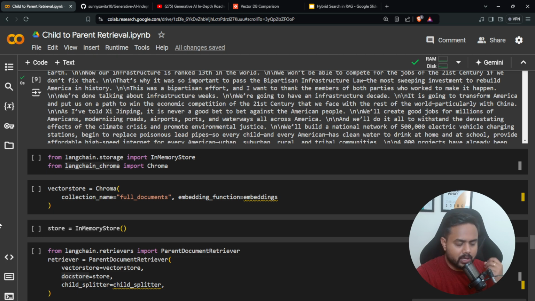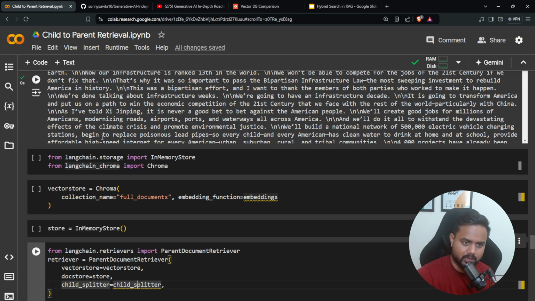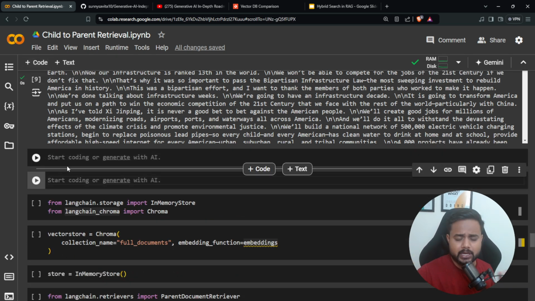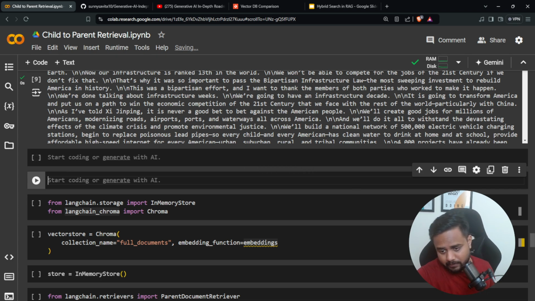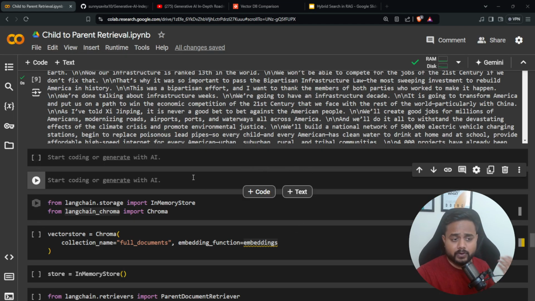One more thing, guys: here you will find this embedding and this child splitter. We have to keep these two things as well before passing the data to the database. If you don't know about the basic RAG flow, you should check my previous video, then only you will get it. You can refer to this architecture as well. Here first we are doing chunking, then embedding, and then storing. We have data over here and a database. Now chunking and embedding are required, so first we'll have to do the chunking, and then we'll have to load the embedding model.